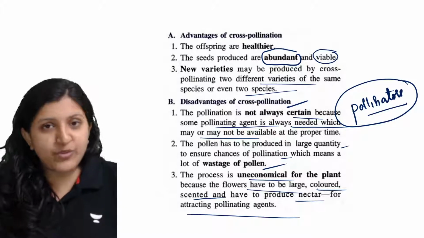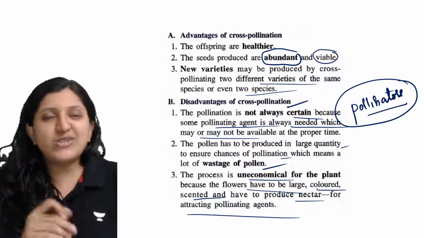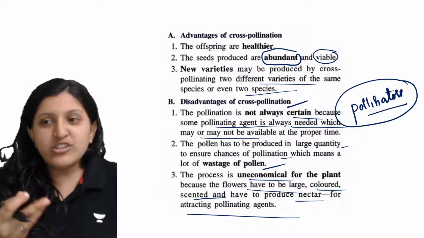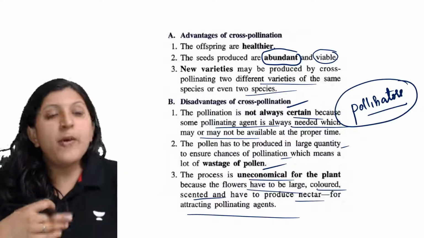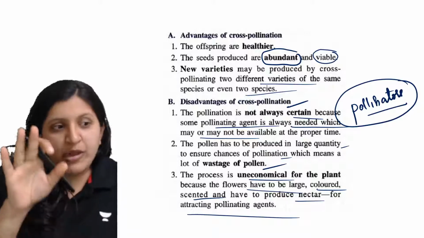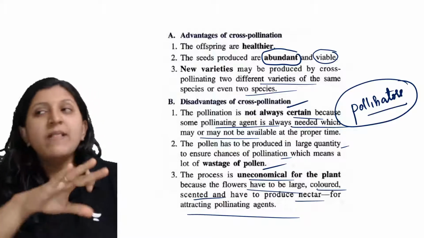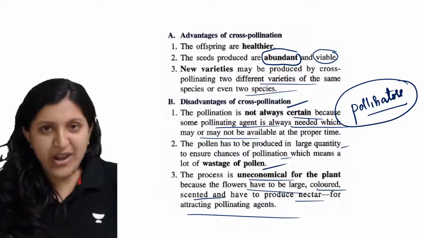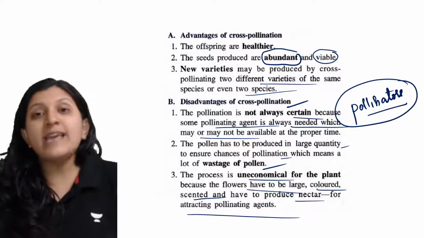But if it is more beautiful, what do we do? We go near it, we try to touch it, we even try to pluck it, which is not a good thing. Once we touch it and then touch a different plant, there is a chance that we can also transfer a pollen grain. Whatever pollen grains are attached to the hand can be transferred to the other flower. So the flower needs to be attractive, needs to have a good scent, and needs to have nectar. In that case it can attract more and more pollinators or pollinating agents.